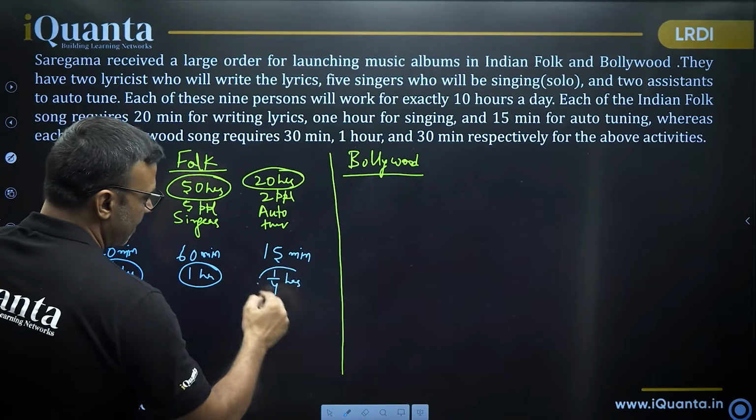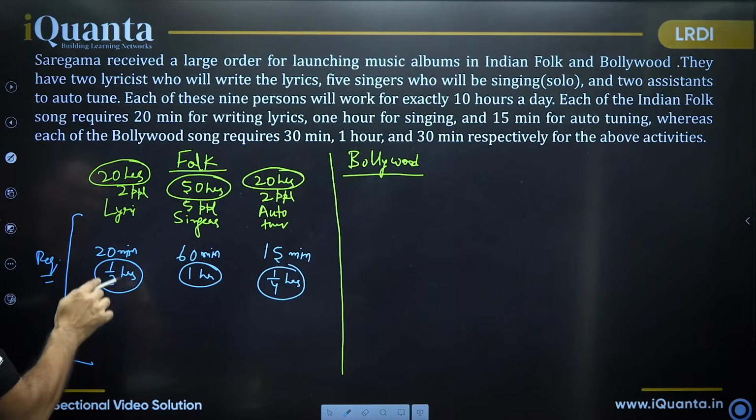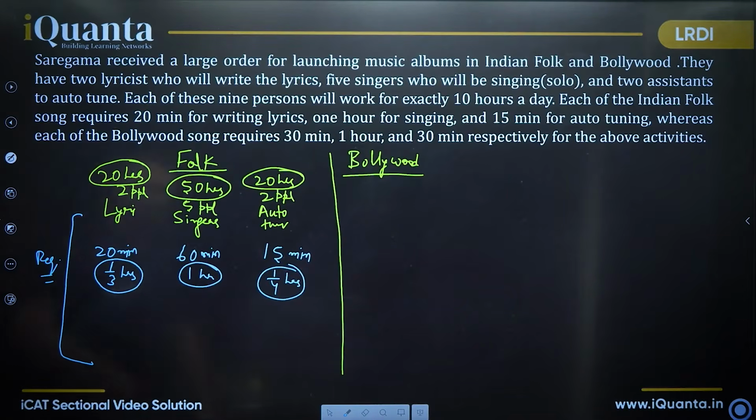You see what has happened now? People we have converted into hours, requirement minutes, from minutes we have converted into hours. So now we have same unit. We can work with hours.